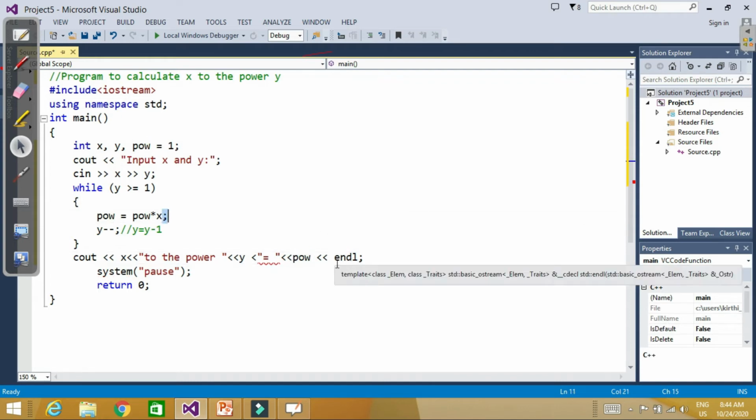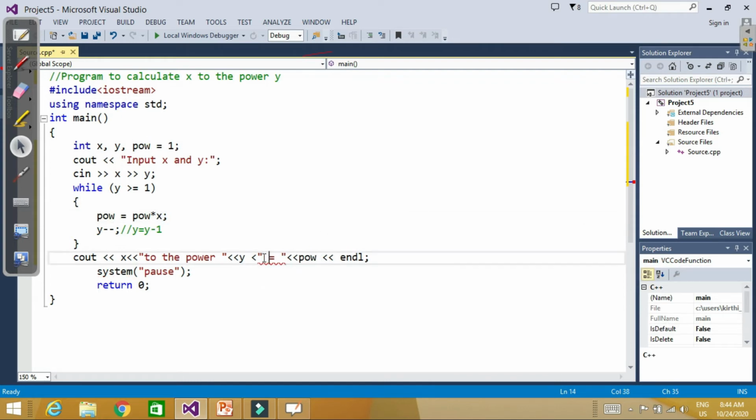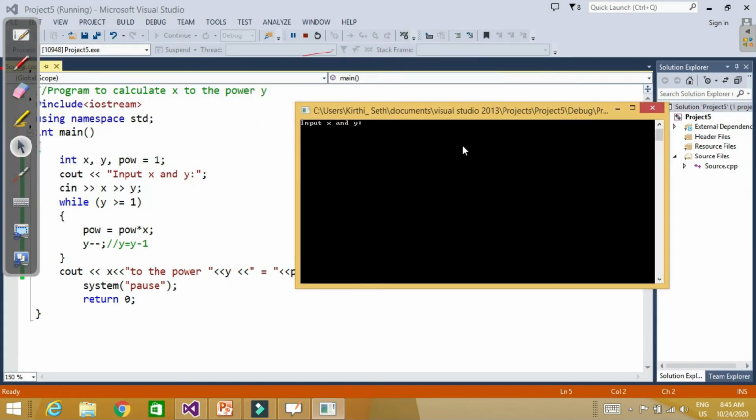Okay, so now let's check it, let's check how it works. So let's input, let's say x is 5, y is 3. So 5 to the power 3, that should be 125.